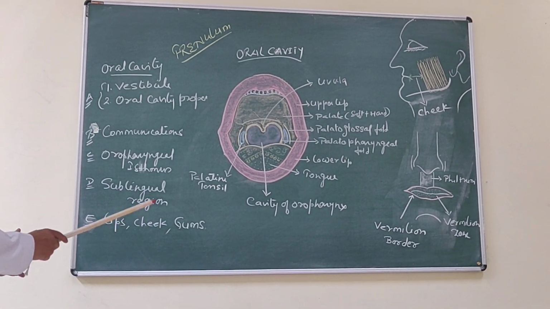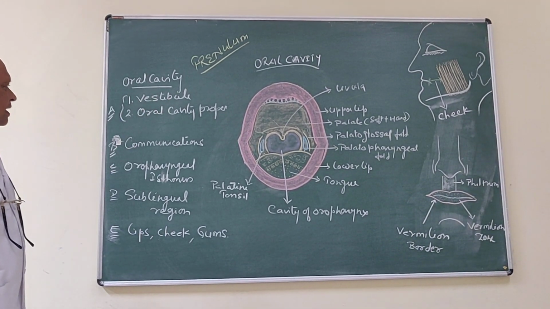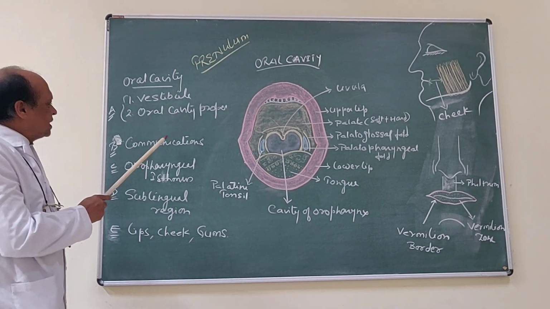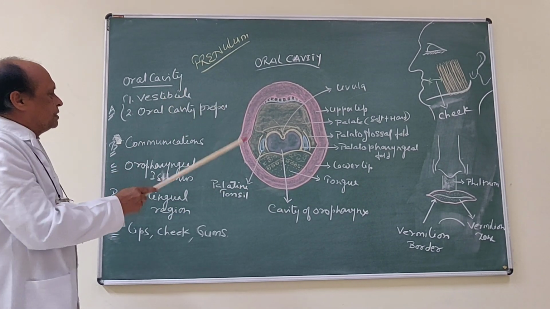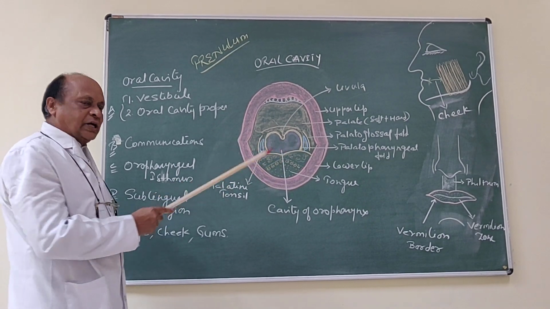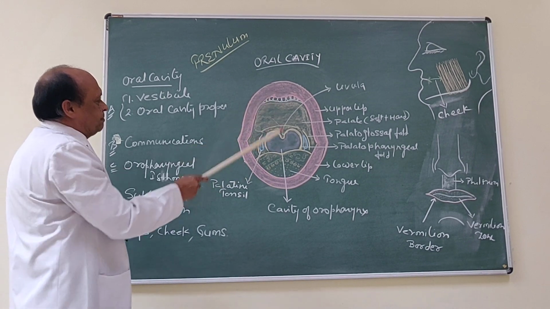Now, there is communication between vestibule and oral cavity, and vestibule and outside. The vestibule communicates to the outside through the oral aperture, and the oral aperture is nothing but the gap between the upper lip and the lower lip.